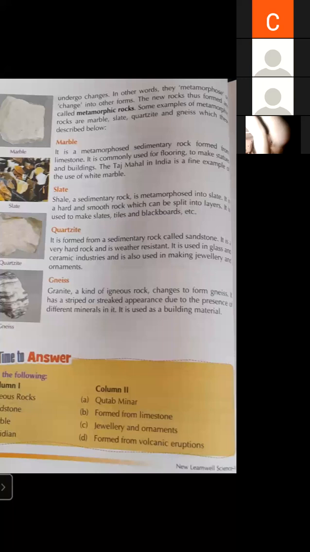Granite is a kind of igneous rock. Yes, granite. We have discussed granite when we were learning igneous rock. So what type of rock is granite? It is an igneous rock. It changes to form gneiss. So gneiss is formed from an igneous rock, granite. Granite is an igneous rock, but gneiss is a metamorphic rock. It means granite changes to form gneiss.